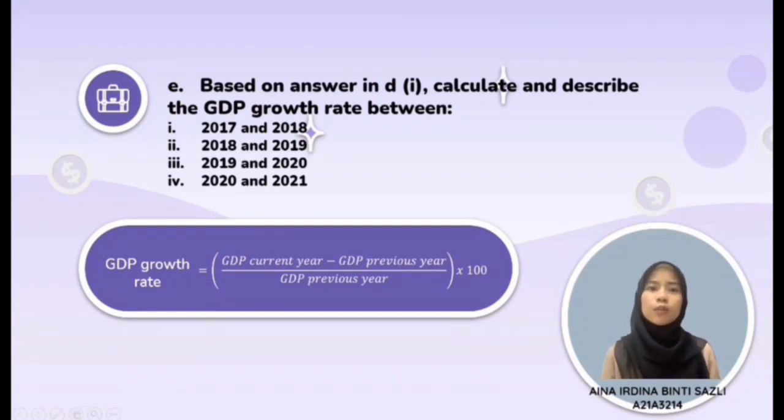The question asks to calculate and describe the GDP growth rate based on the answer in D1. To calculate the GDP growth rate, we use this formula: GDP current year minus GDP previous year, divided by GDP previous year, then multiplied by 100 to get the answer in percentage.